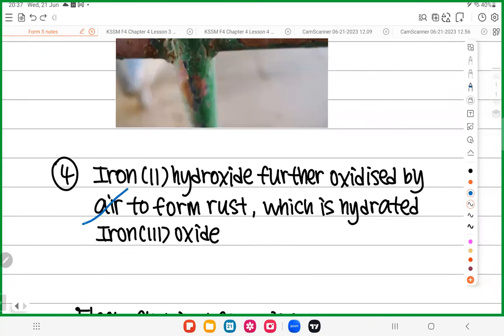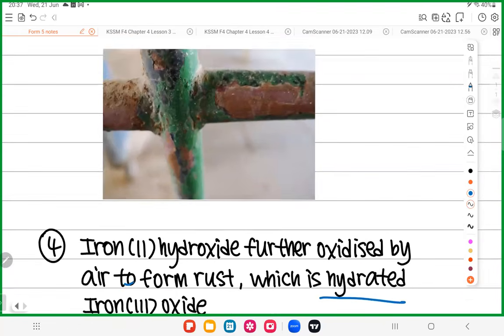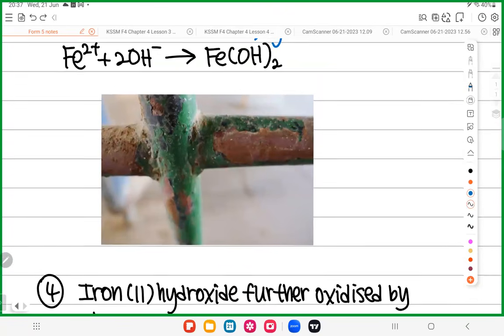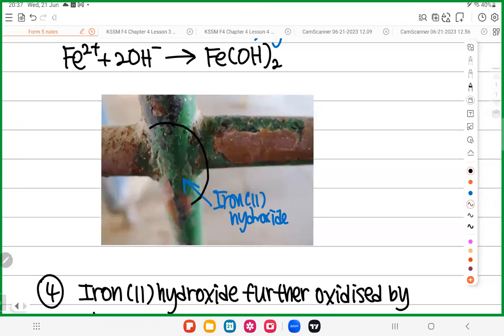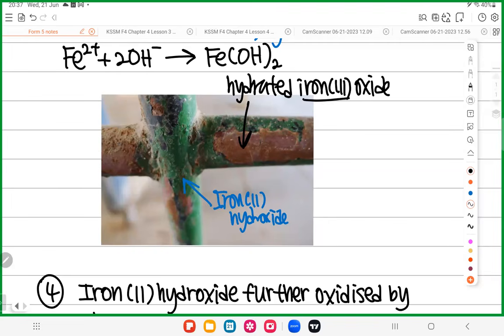Sir, if I don't want to write air, can I write oxygen? Yes. So the iron 2 hydroxide is oxidized by air to form rust. Rust is hydrated iron 3 oxide, which is brown in color. To make it simple: this green color is iron 2 hydroxide. When this green substance is exposed to air, it reacts with the air to form the brown color. The brown color is hydrated iron 3 oxide, and this is your rust.